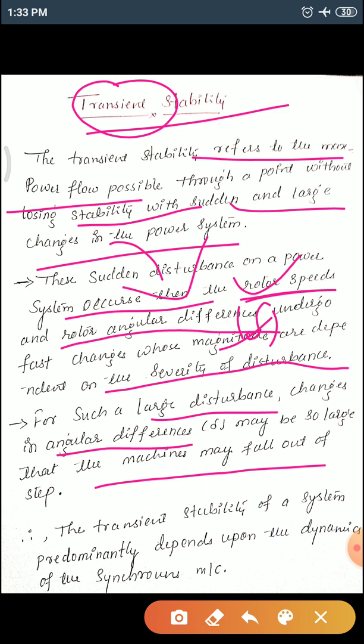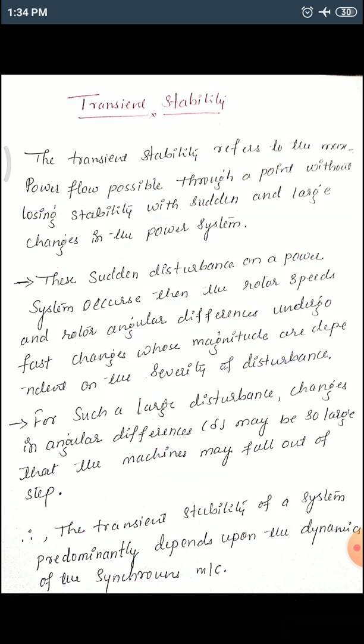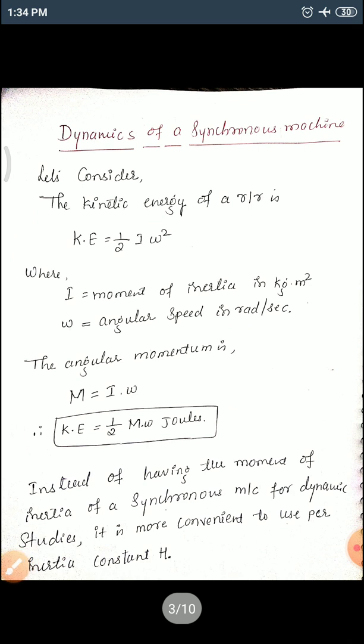So the transient stability we are going to see is predominantly dependent on the dynamic condition of the synchronous machine. Based on this, we'll first study the dynamics of the synchronous machine.